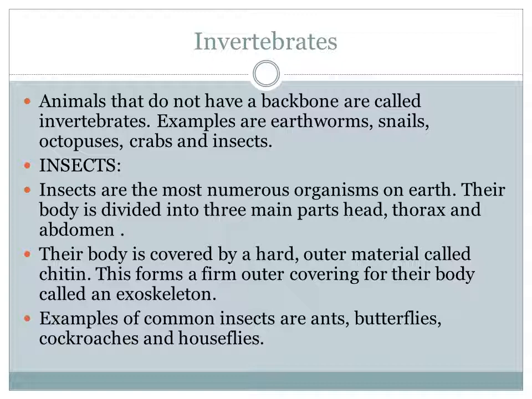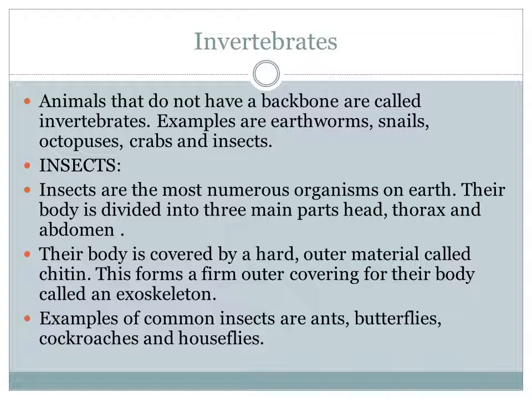Delicate means very, very soft. So they need protection, right? That outer covering is called exoskeleton. And what are the common insects? Examples are ants, butterflies, cockroaches and houseflies. Understand, students? I'm just repeating, listen.